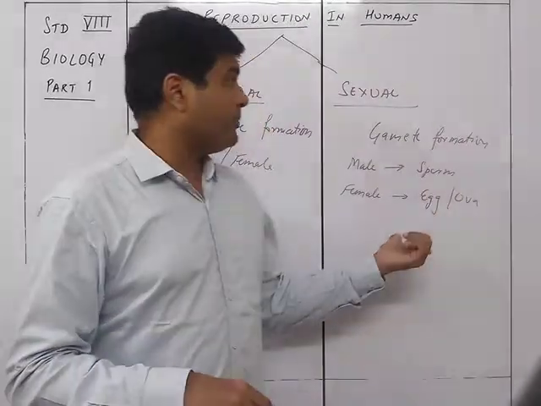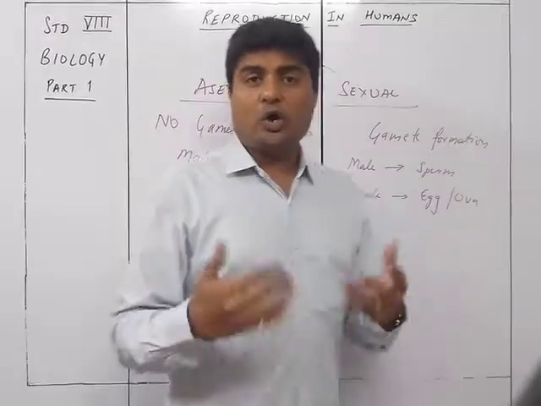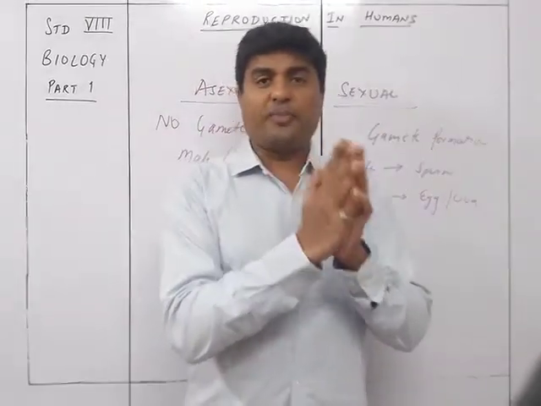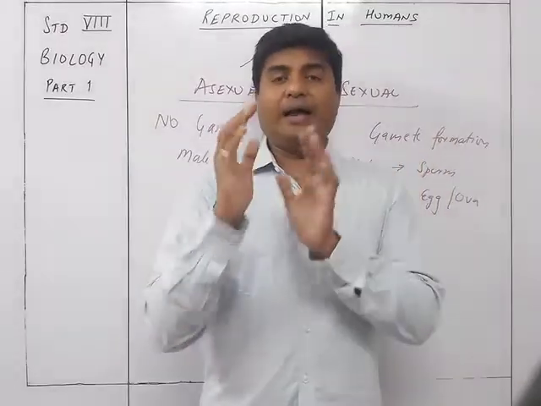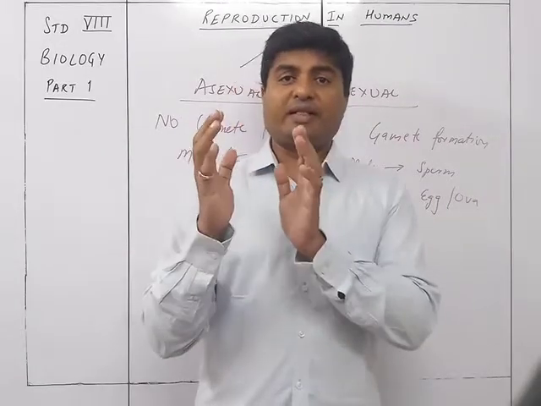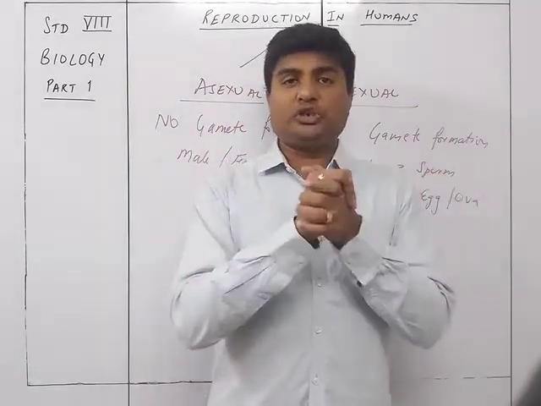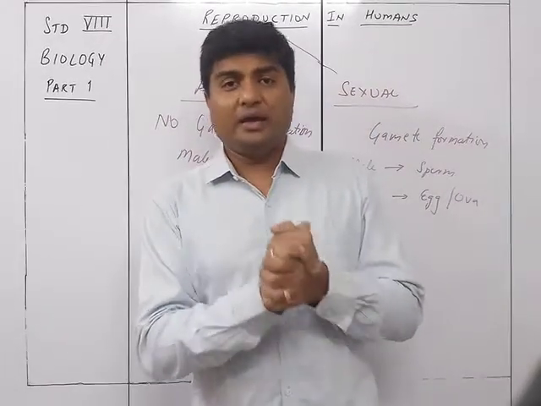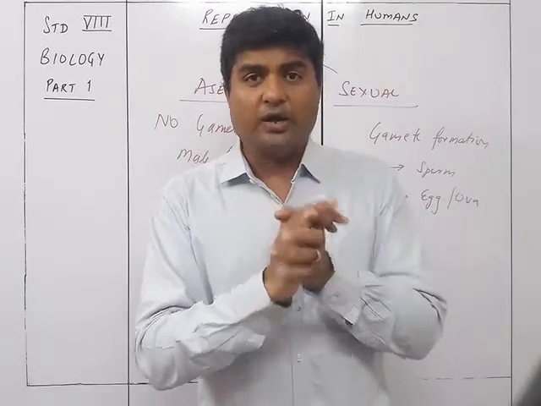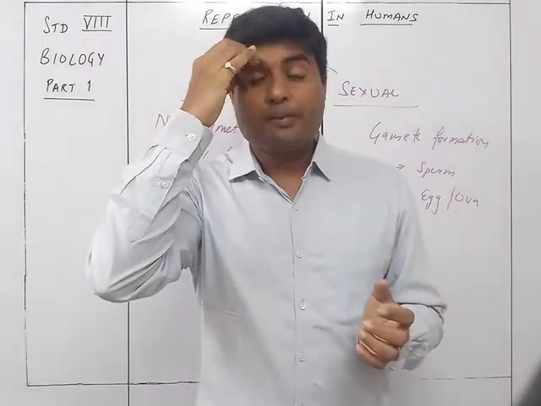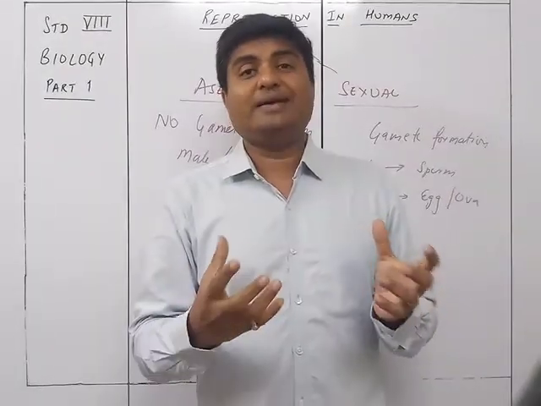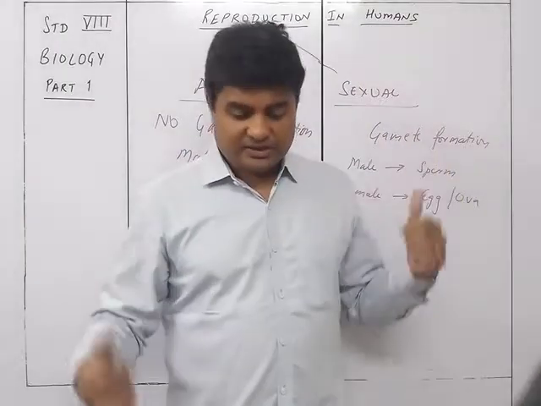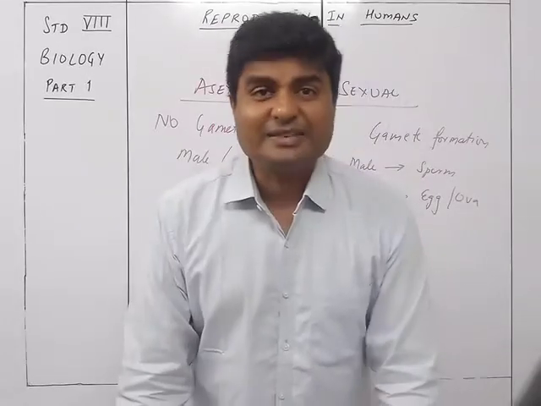Whereas in sexual reproduction, whether in animals or humans, there will be a proper male gamete, that is the formation of the sperm in one part, and a female gamete which will have the egg, and then there is a fusion of the sperm and the egg to give you a fertilized egg, and the fertilized egg forms a zygote which develops into a baby. So reproduction is of two kinds in animals. One is the asexual method, another is the sexual method. So let's start with the chapter.